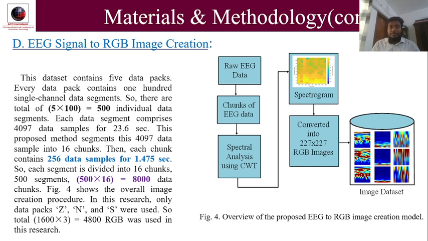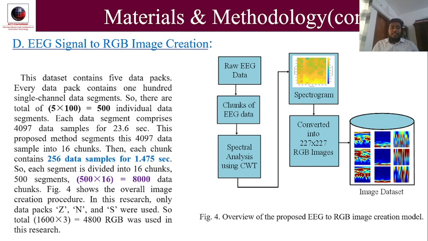EEG signal to RGB image creation. As the dataset contains 5 data packs, there are in total 500 individual data segments. Each data segment comprises 4097 data samples for 23 seconds. This proposed method segments these 4097 data samples into 16 chunks. Each chunk contains 256 data samples for 1.475 seconds.